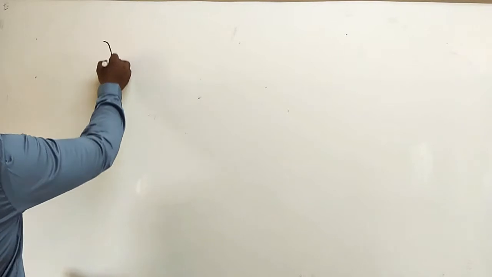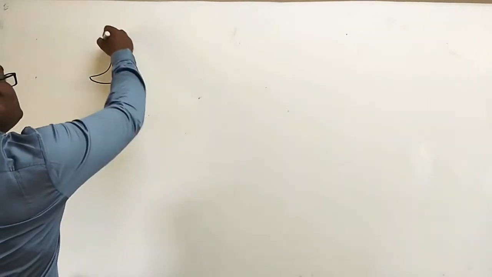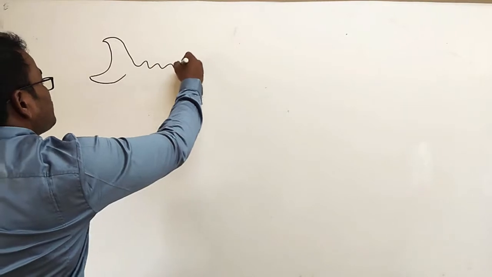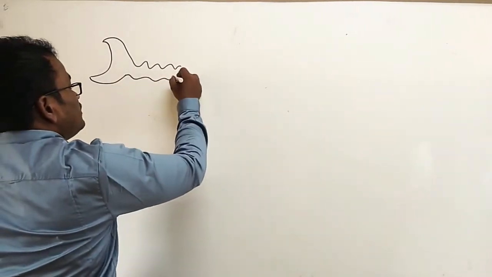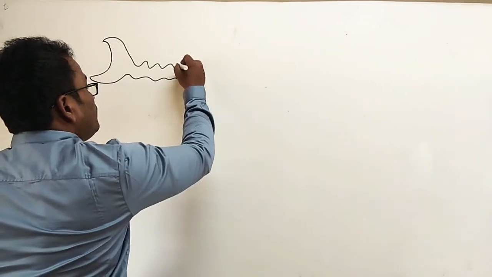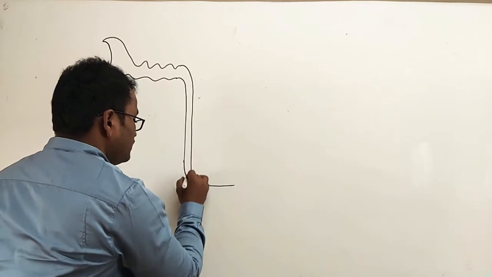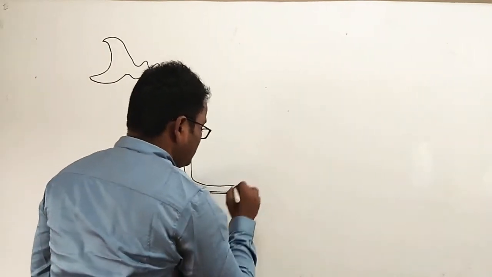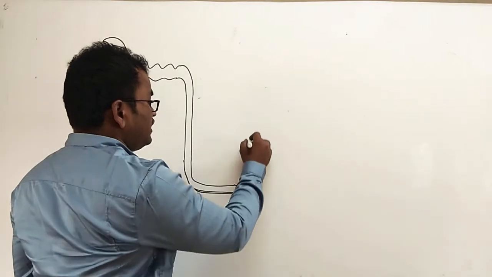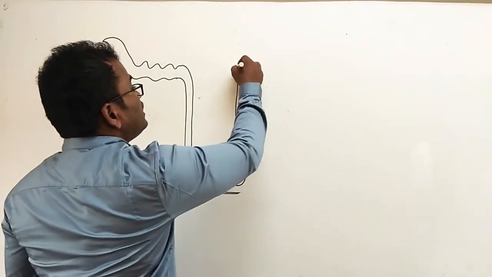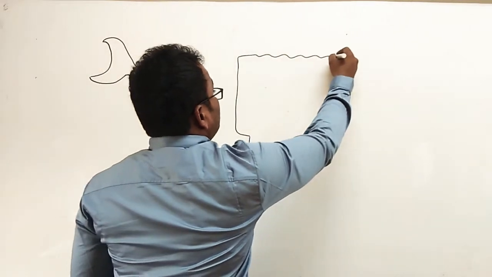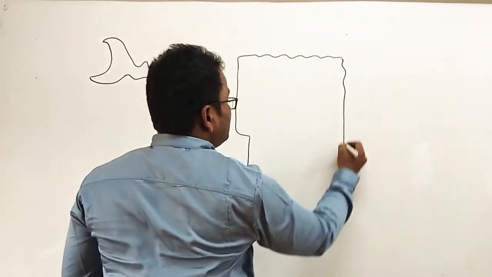Okay, so let's see the nephron with its sites of diuretic action. So this is the structure of the Bowman's capsule. This is the PCT, proximal convoluted tubule. Next, this is the loop of Henle, this is the descending limb. This part is the hairpin turn. Okay, next this one is the ascending limb. This is the thick part of the ascending limb. Next this is the DCT, and this is the collecting duct.